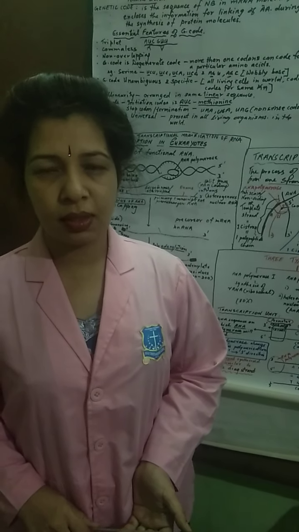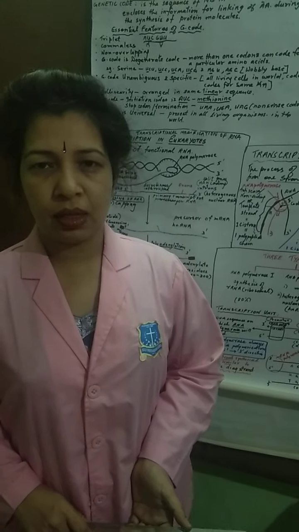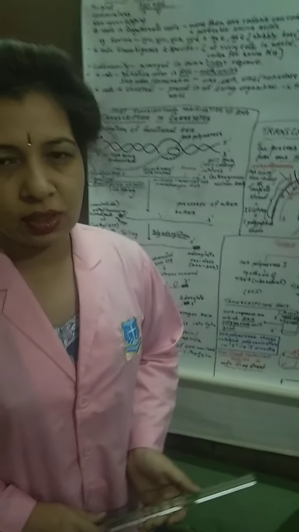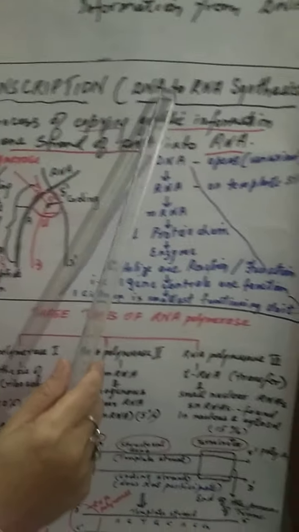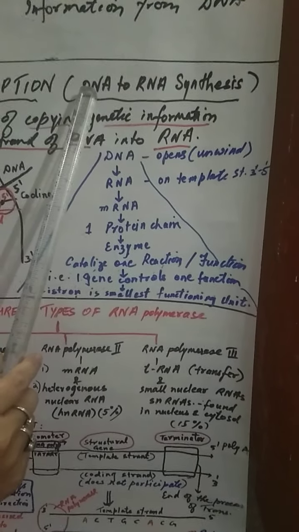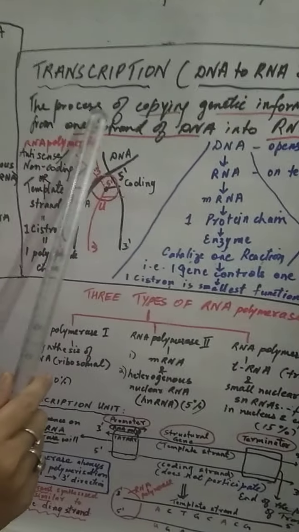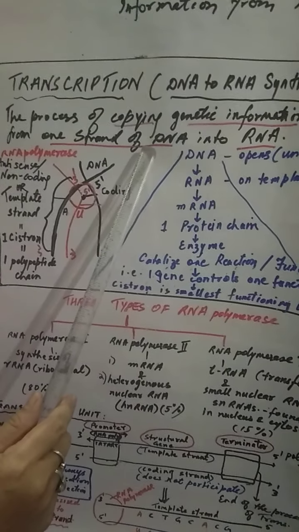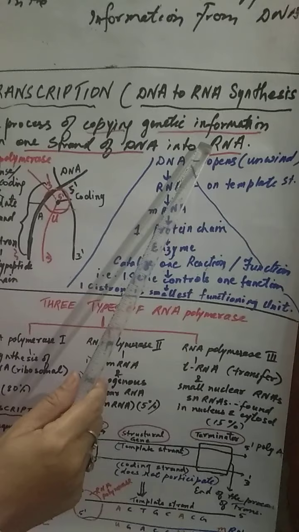Today we are going to learn about transcription. This is a topic of molecular basis of inheritance. Let us see what is transcription. Transcription means DNA to RNA synthesis, that is formation of RNA from DNA, or we can say it is the process of copying genetic information from one strand of DNA into RNA.